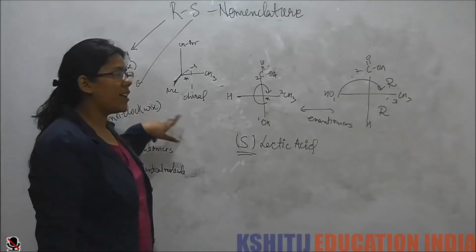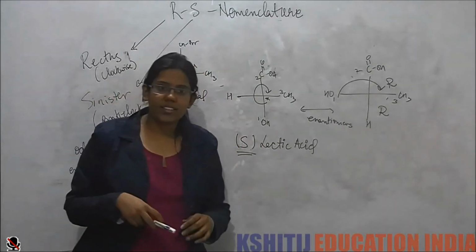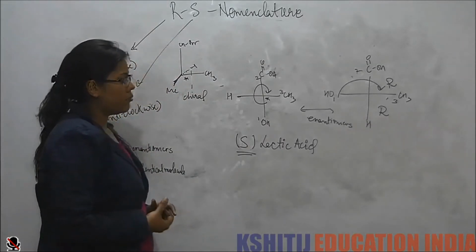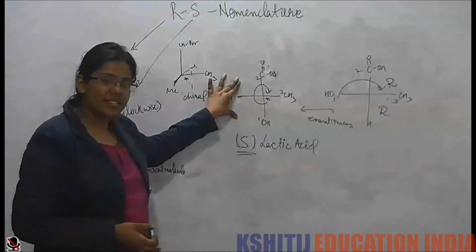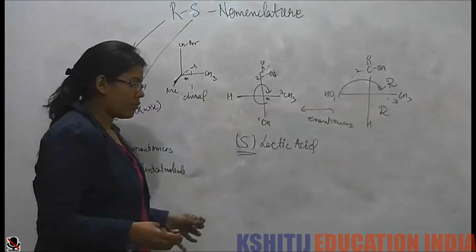R means clockwise, and S means sinister, that is the anti-clockwise direction. Then we saw how we name a molecule R or S, and now we are going to continue with a few more examples.